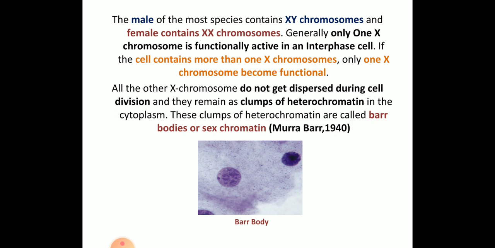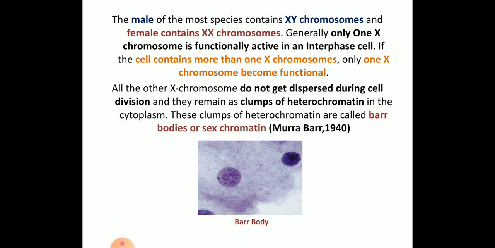During that time there is no dispersed cell division, and clumping happens in the heterochromatin. That clumping or agglutination is called Barr body or sex chromatin, which was discovered by Murray Barr in the year 1940.